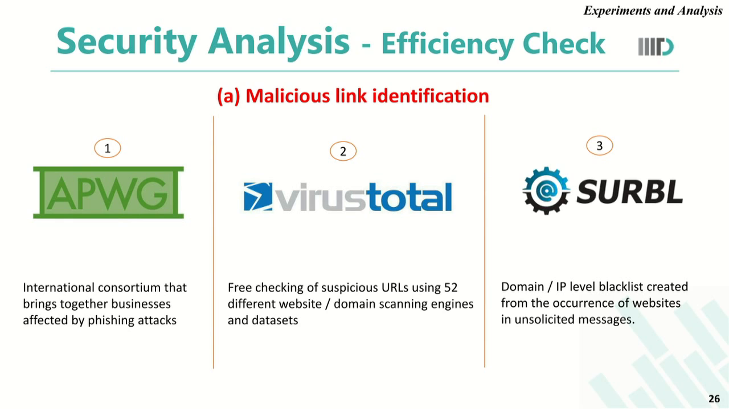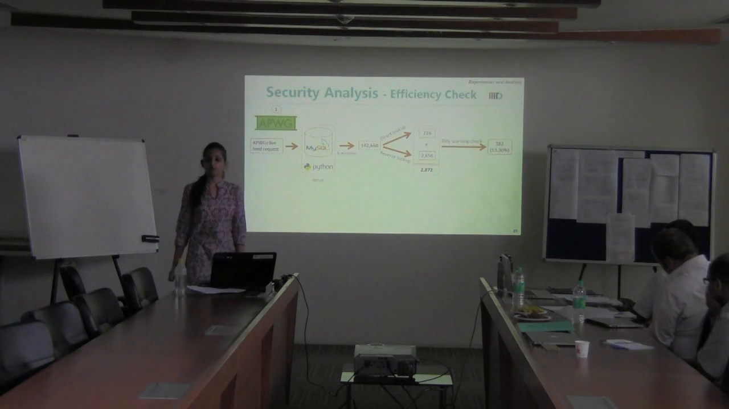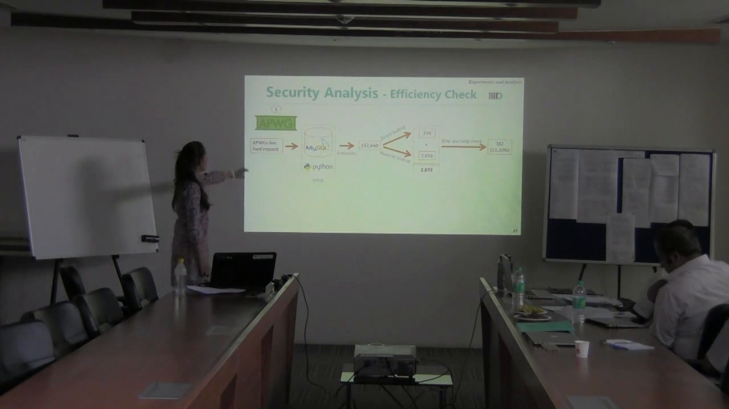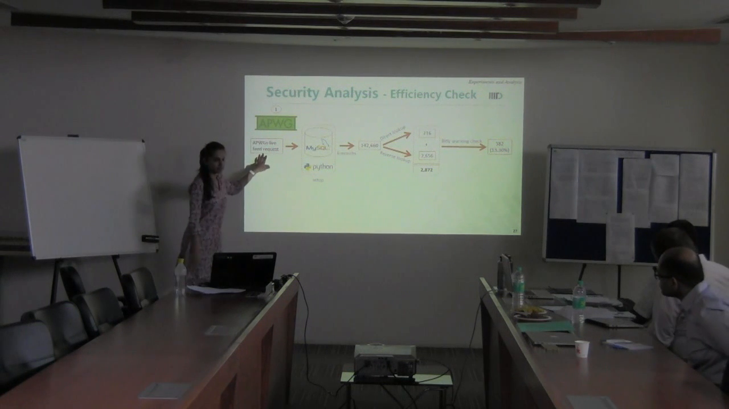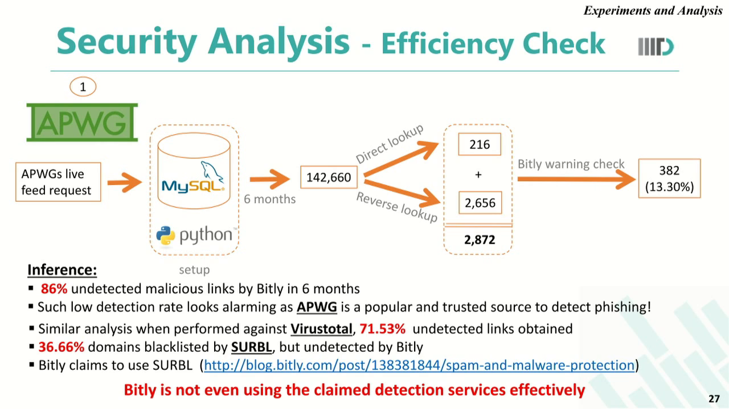First is APWG, which is an international consortium that brings together businesses attacked by phishing attacks. Second is VirusTotal, which checks a suspicious URL using 52 different website scanning engines. And the last one is Serval, which is a domain or IP level blacklist which occurs from the websites in unsolicited messages. In order to compare the performance of Bitly against APWG, we requested APWG's live feed. After getting access to this live feed, we created our own setup using MySQL and Python on our own server.